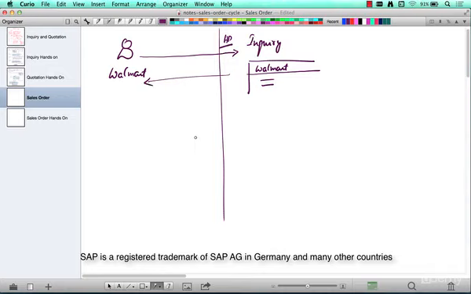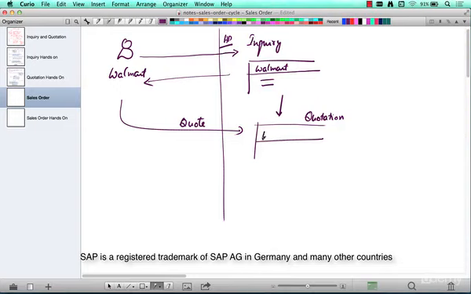Walmart liked our inquiry and Walmart says, okay, give me a formal quote. This is a quote or an RFQ, and a quotation was created in the system with reference to the inquiry. And of course, an output has been sent out to Walmart saying, here is your quotation.